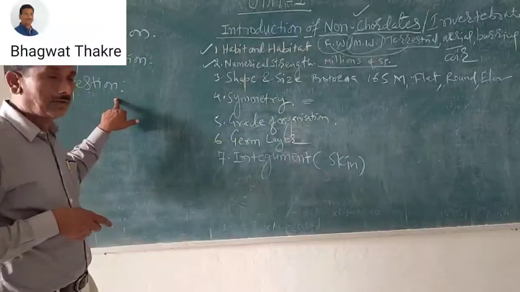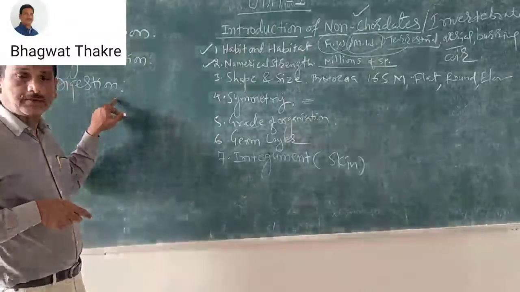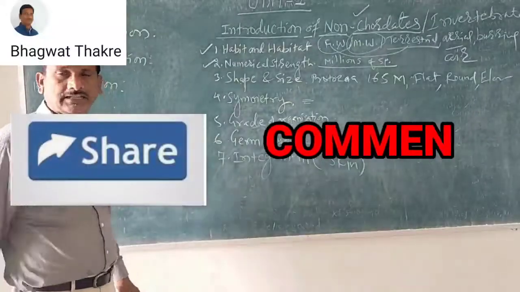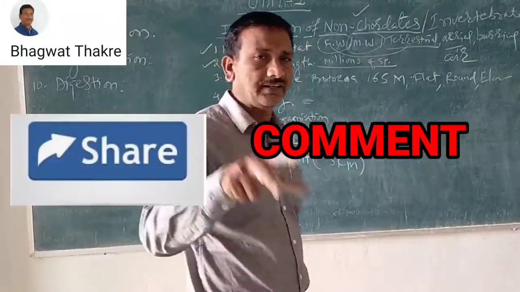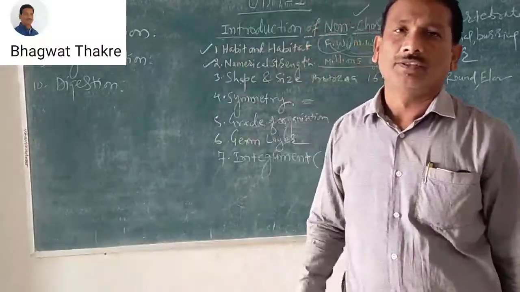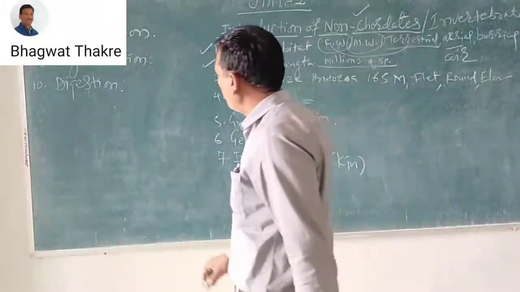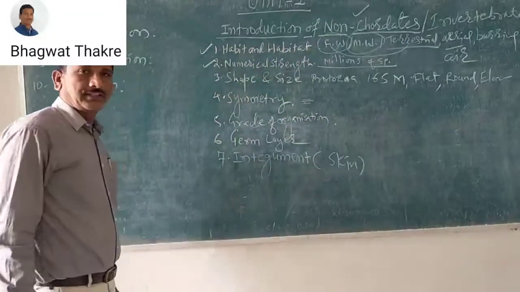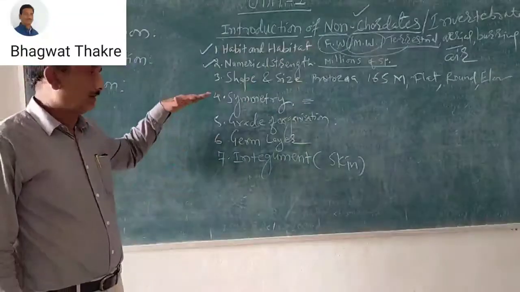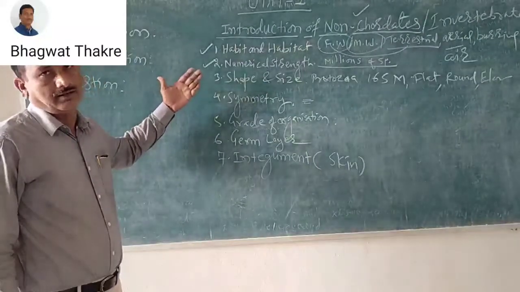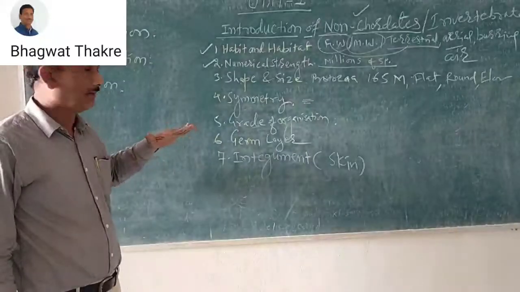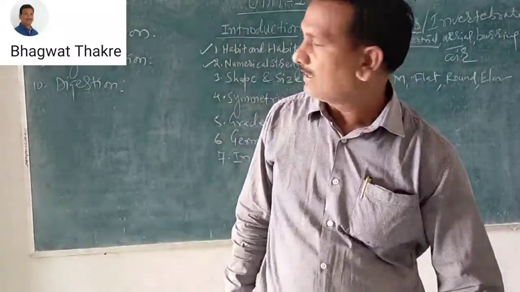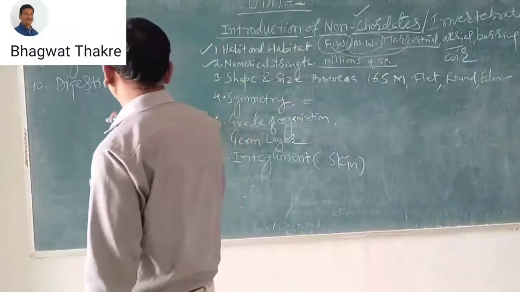Some animals are found inside, for example Nematohelminths, whose best example is Ascaris, which is present inside the intestine. Both kinds of invertebrates survive outside the body and inside the body. Next characteristic is circulation.